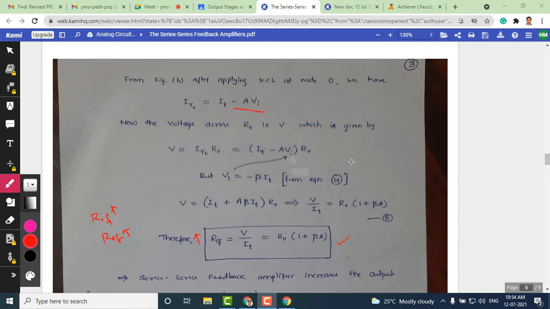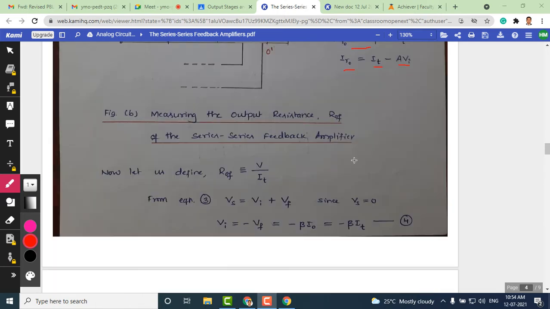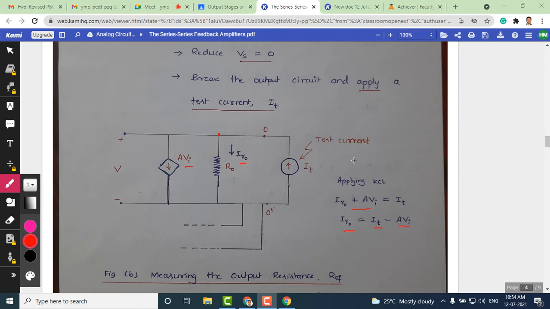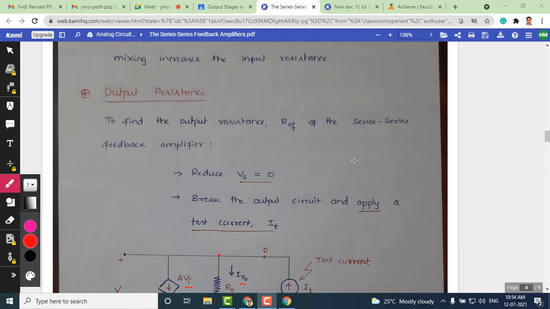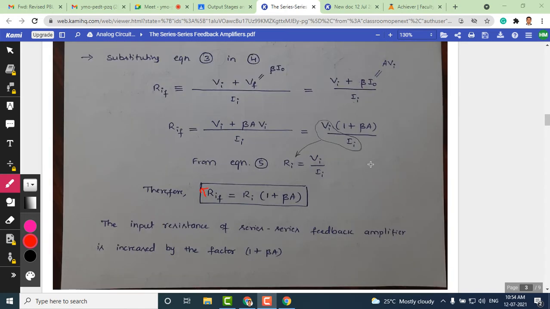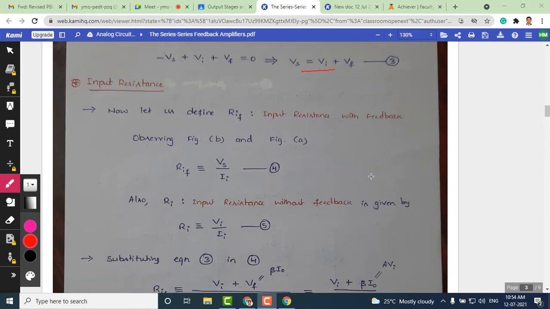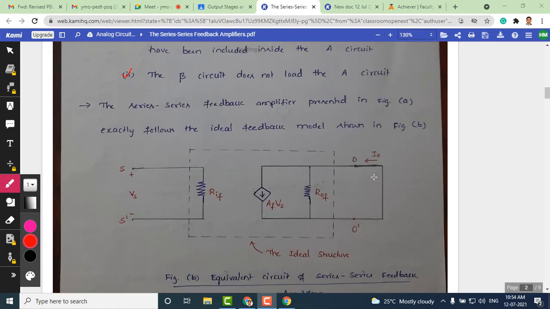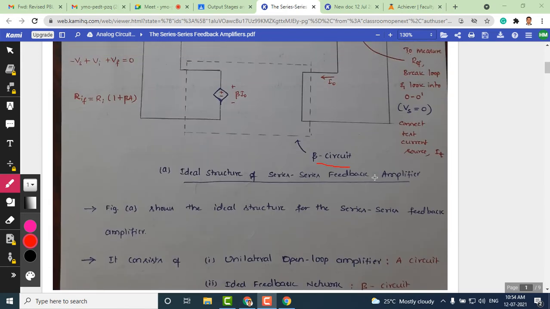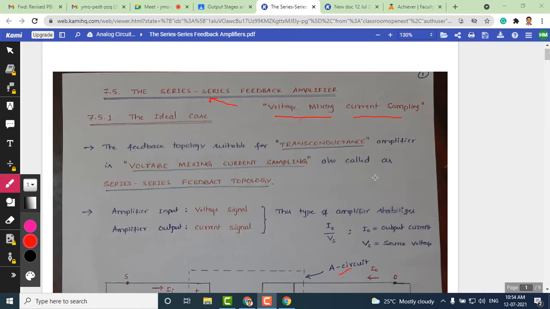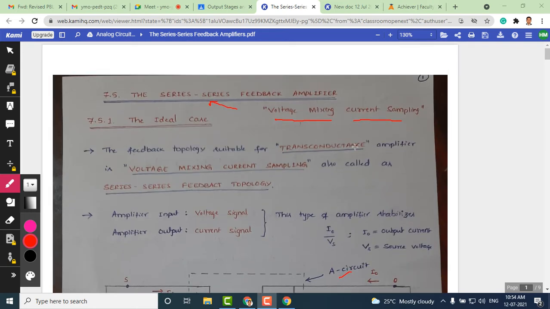Let's recollect the things that we have covered in the last class. We have covered a couple of derivations in the last class. Just have a look. This first one we started with voltage series feedback amplifier. Next we started with series feedback amplifier, which is nothing but a transconductance amplifier.